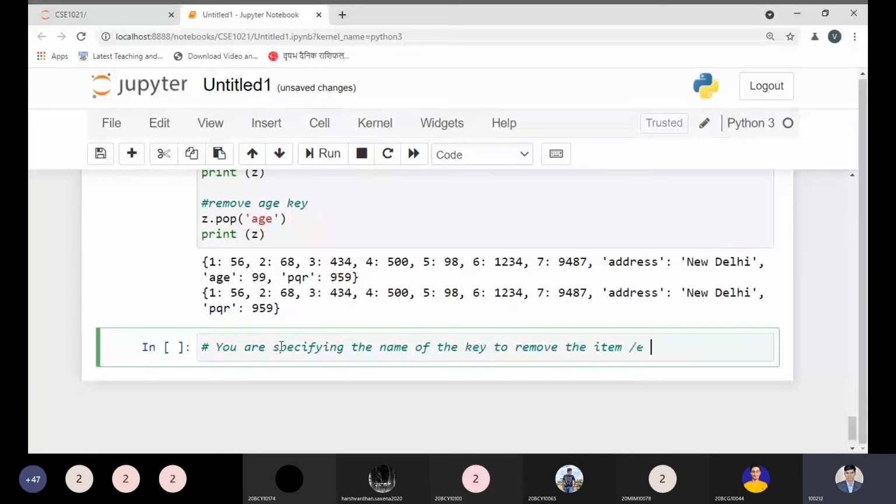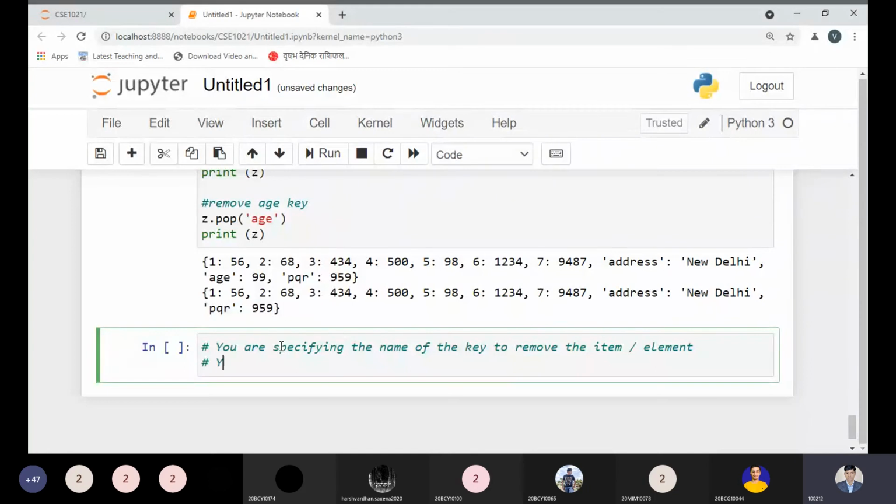In general, we can say all the elements. But if you want to remove the last element, for that we can use popitem.